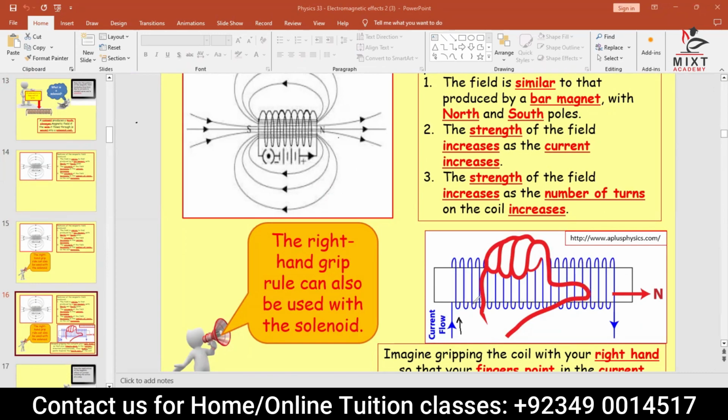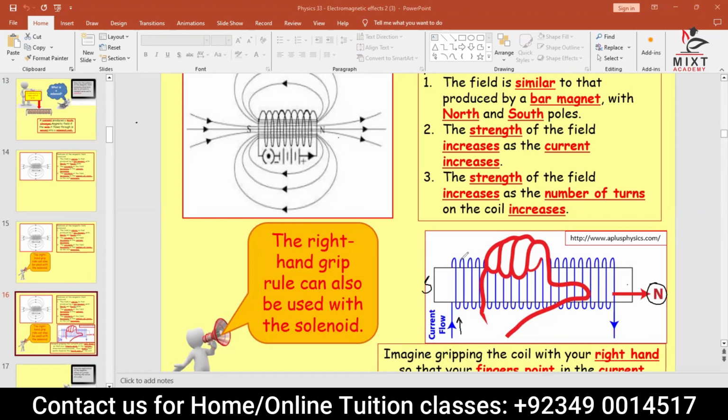Anti-clockwise. When the current direction is anti-clockwise, the end the thumb points towards is called the north pole, and the one left behind is the south pole. If current is going from that side, the direction will be like this.